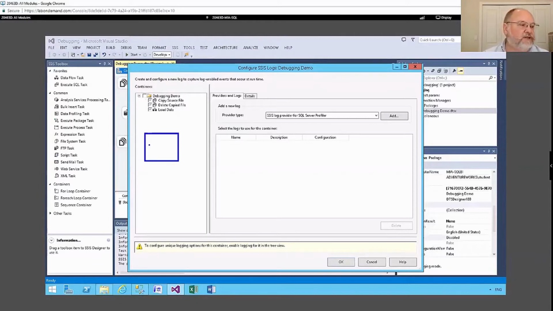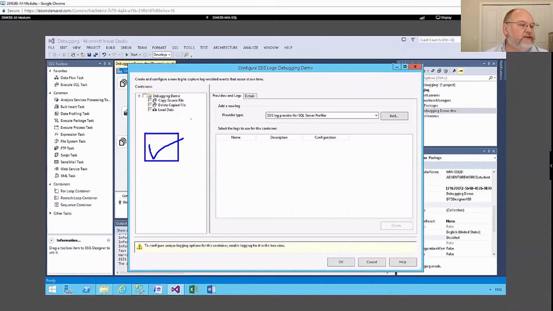There's also a checkbox. I don't know how to draw this, but it's all grayed out. So like these 3 are right now. It's a checkbox, but they're grayed out. That means that I will do logging if my parent wants me to. Otherwise, I'm not going to do it on my own. So if, for instance, with copy source file here, it's a check but grayed out, it won't do any logging at all because its parent isn't. But if I initiated logging on the package, its parent, it would just inherit the log settings from its parent.